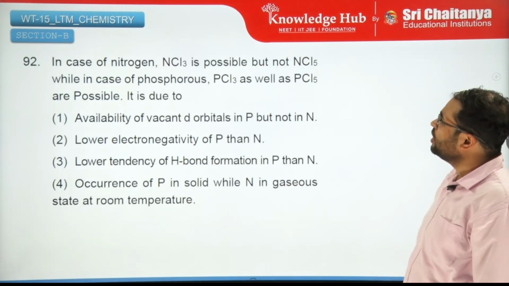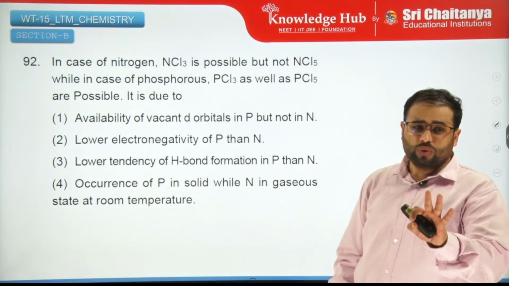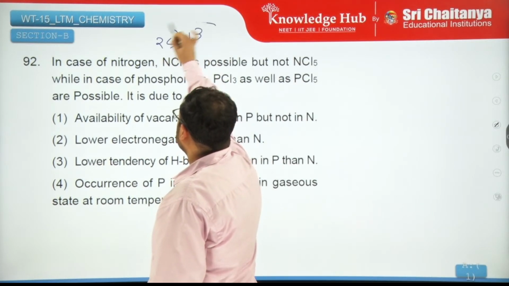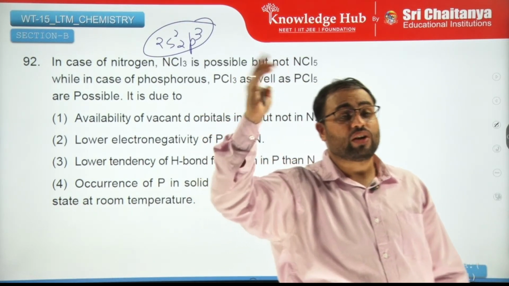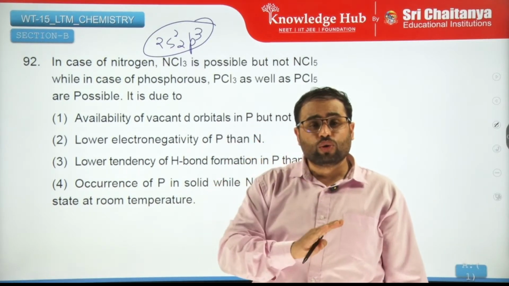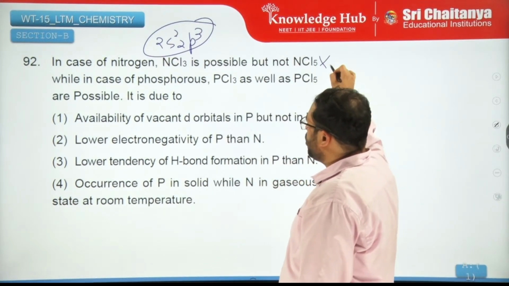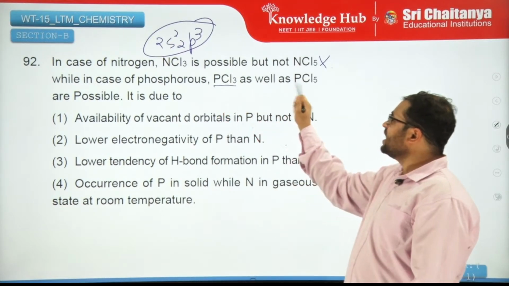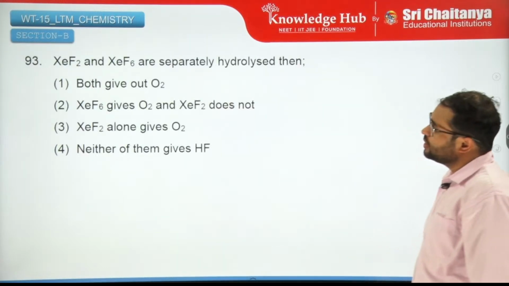In case of nitrogen, NCl3 is possible, NCl5 is not. The only reason is because nitrogen has 2s2 2p3 configuration, n equals 2. And n equals 2 does not have d orbitals or f orbitals, right? Because l value can be from 0 to n minus 1. So NCl5 is not possible, but phosphorus can form PCl3 and PCl5 due to availability of d orbitals. So first is the correct answer.